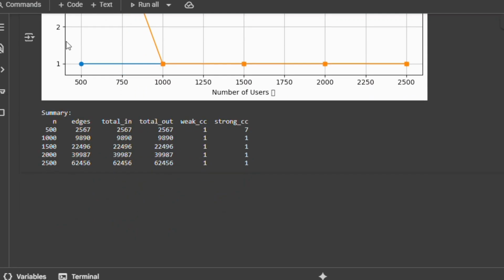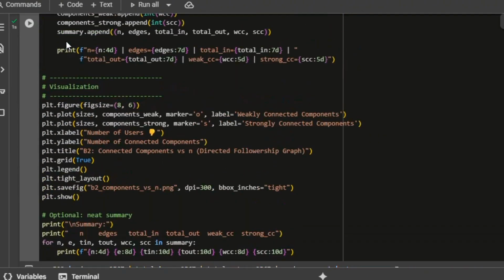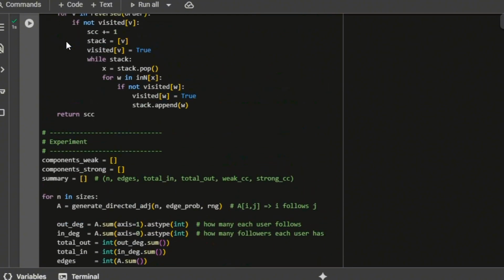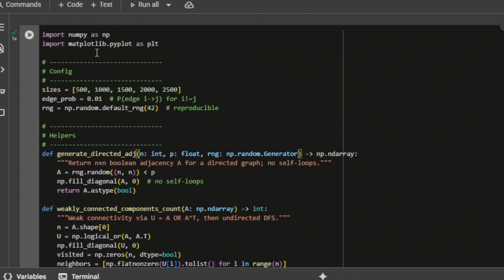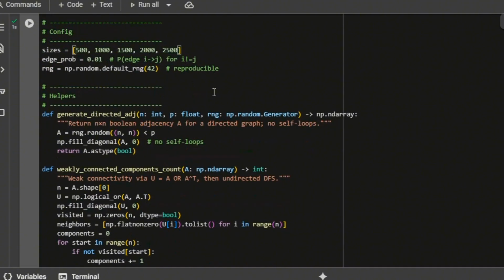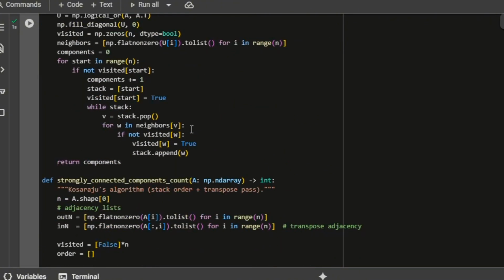For the graph, we use Python with the NetworkX library. We generate a random directed graph with a probability of 0.01 per edge. Then we calculate in-degree and out-degree. Then we finally used built-in functions to find weakly and strongly connected components. The output gave us the values in the table and we plotted them for visualization. These results validate our theoretical expectations.